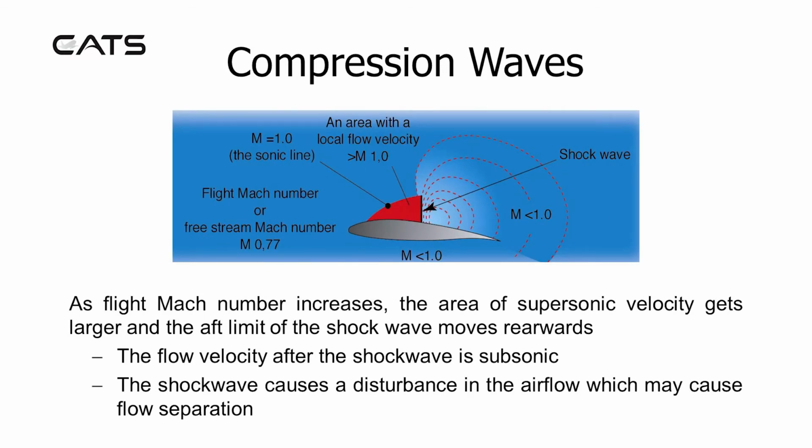As flight Mach number increases, the area of supersonic velocity gets larger and the aft limit of the shock wave moves rearwards. The flow velocity after the shock wave is subsonic. The shock wave causes a disturbance in the airflow, which may cause flow separation.